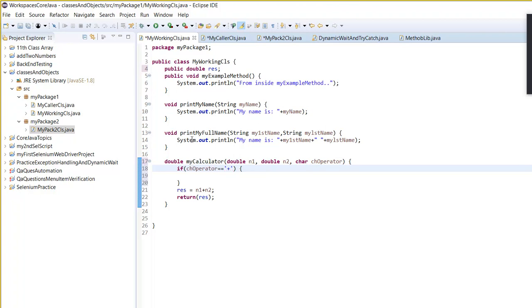If character operator equal to plus, then result equal to this.